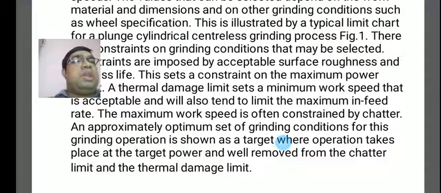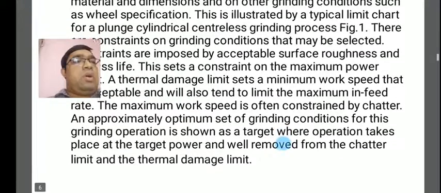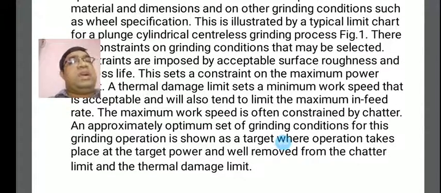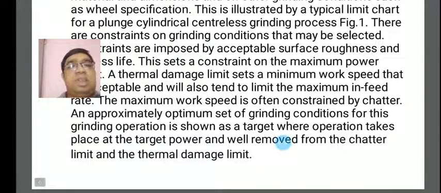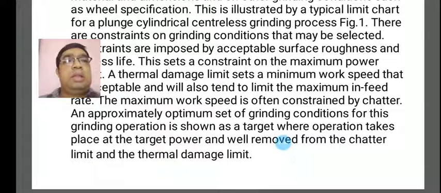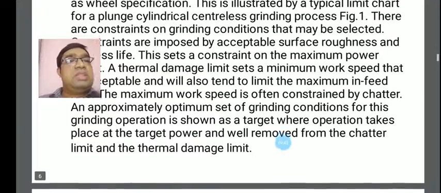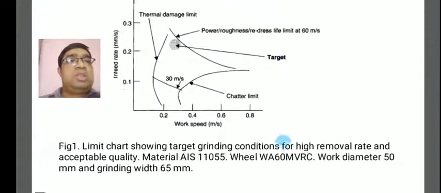An approximately optimum set of grinding conditions for this grinding operation is shown as the target, where the operation takes place at the target power and is removed from the chatter limits and the thermal damage limits. You can see this in the figure.